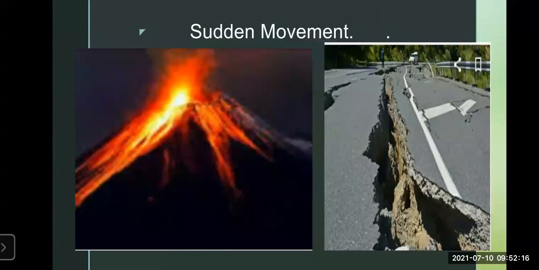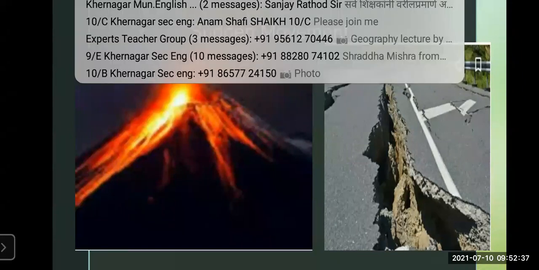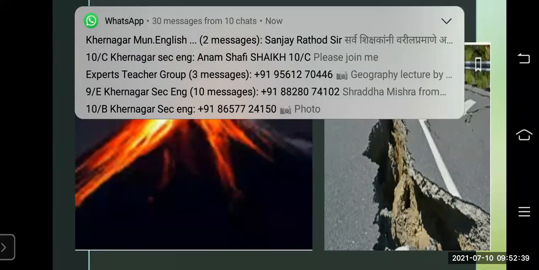Now, sudden means very quick, without a warning. So it is called as a sudden movement, which comes very fast and it doesn't take a lot of time. As you have seen, the slow movement takes lot of time for the continent building, for the mountain building. But in this sudden movement, it doesn't take a lot of time to create a particular event.